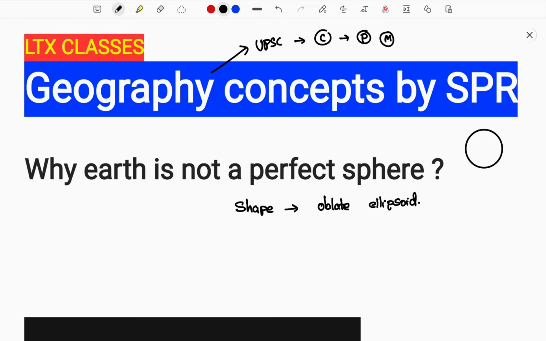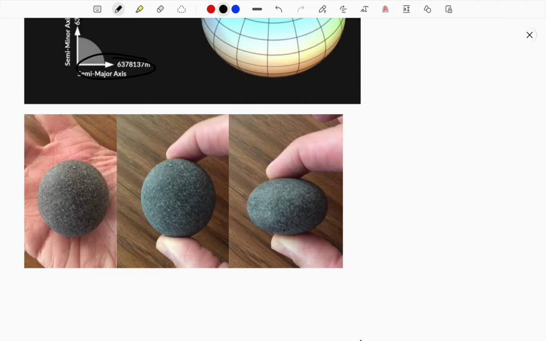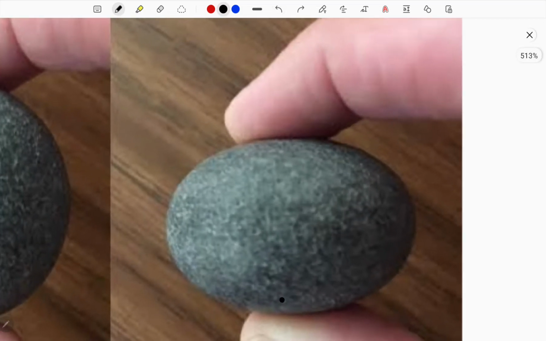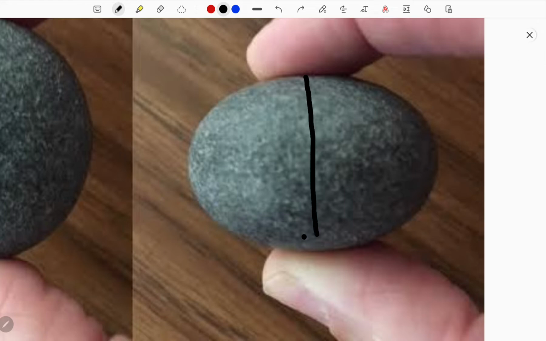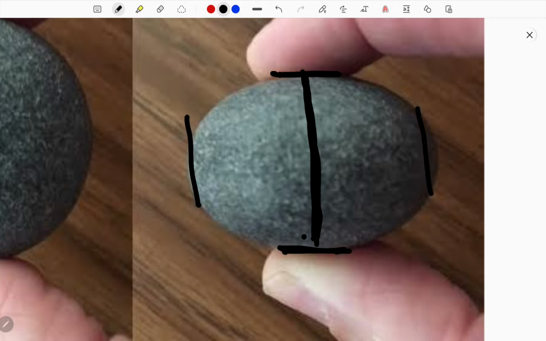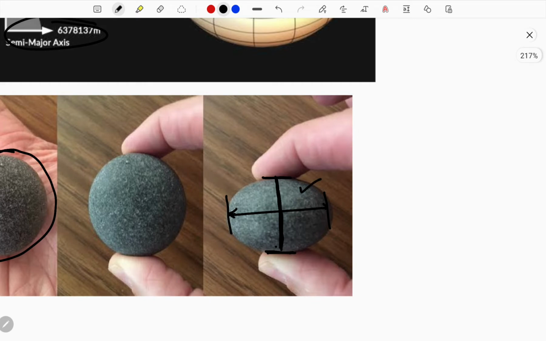Okay guys, see here, what is actually an oblate ellipsoid? See here, the stone looks circular in shape. Yes, it is round. But if you consider another view, let me zoom it out. You can see north to south. You must compare this to the Earth. This is not the Earth, but you need to think of it as the Earth. North to south, the polar end is a little flat and the equator has a little bulge. This type of shape is called oblate. So now you know what an oblate shape is. This is the shape that resembles the Earth.